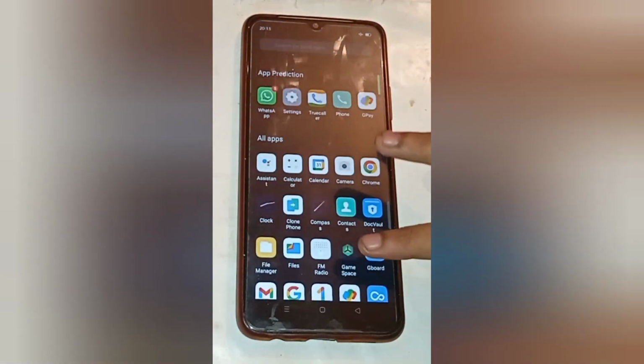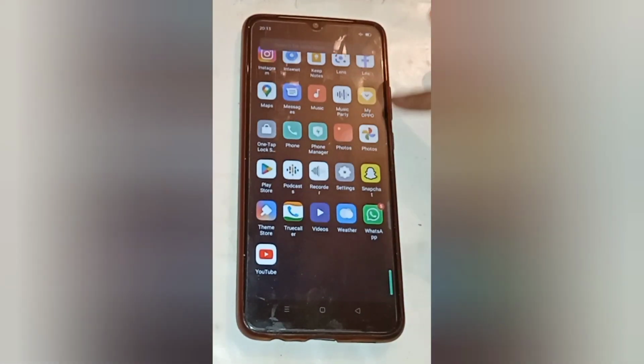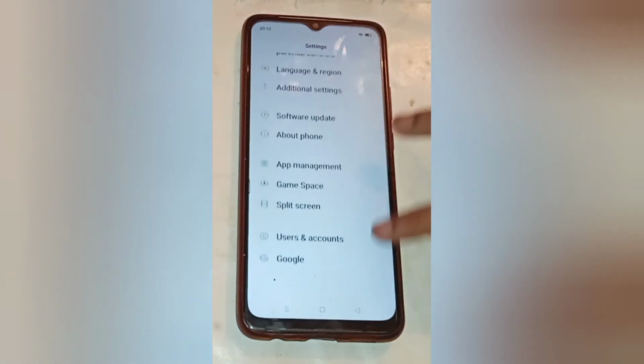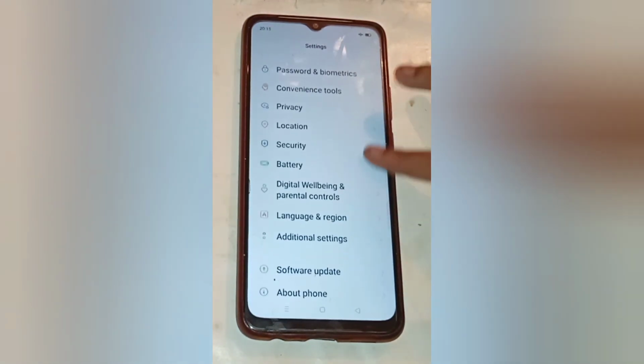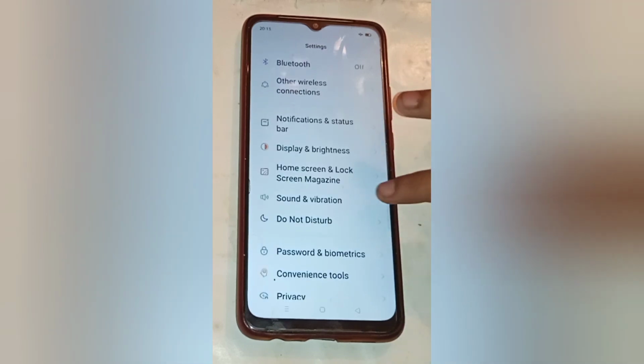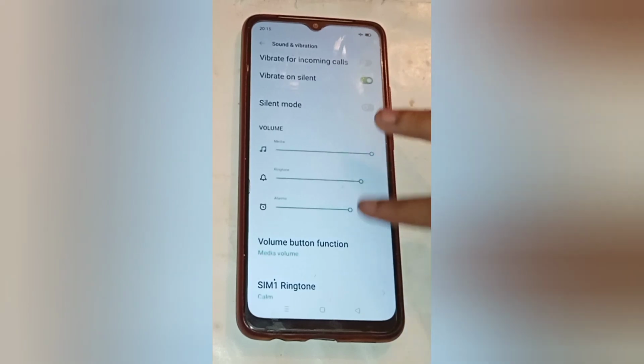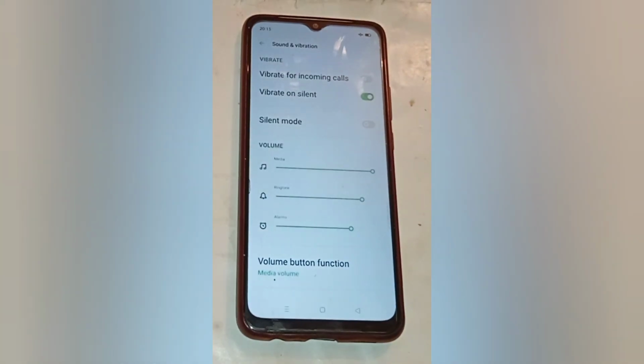Firstly, you have to move up, then here you will see many app icons. Click on the settings icon first. After that, here you will see this type of icon. Now you have to scroll down first and click on the sound and vibration option. Then here you will again see many options. Click on the vibrate for incoming calls option.